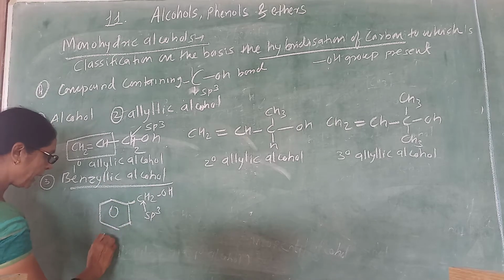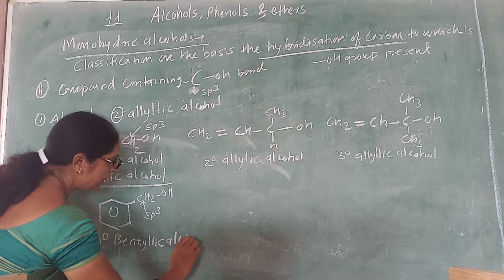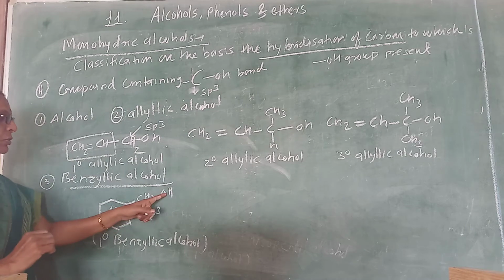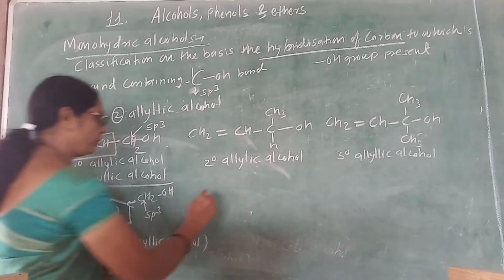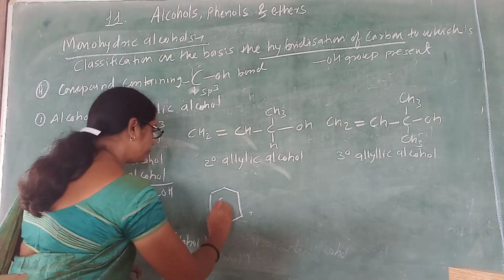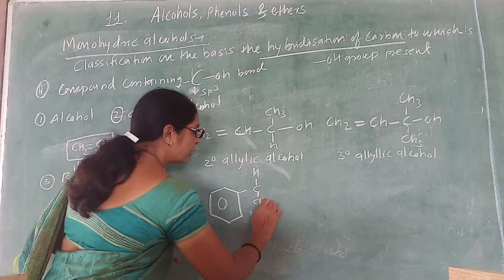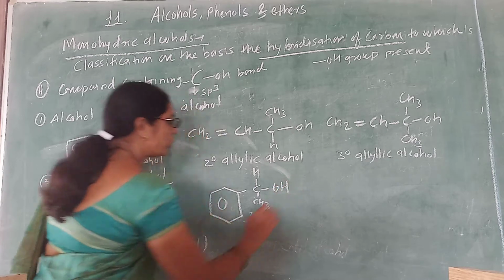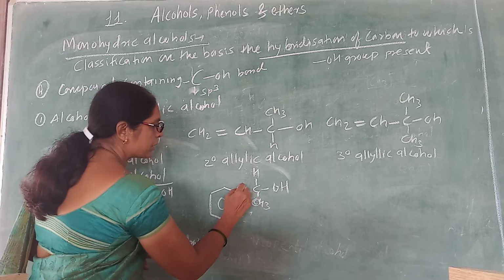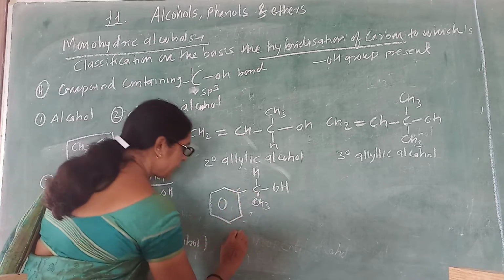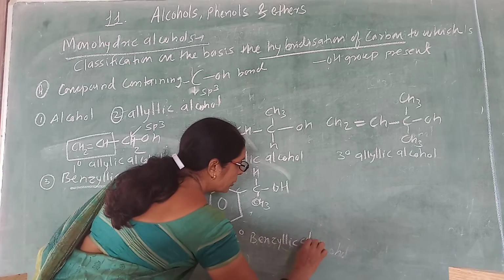Remember, it is a primary benzylic alcohol. I again repeat, it is a primary benzylic alcohol because hydroxy is attached to the carbon that is attached to only one carbon. So how do you write the secondary benzylic alcohol? Secondary benzylic alcohol is represented by replacing one hydrogen with an alkyl group, because the hydroxy group is now attached to a carbon which is attached to two carbons, this carbon and this carbon. Okay, so it is a secondary benzylic alcohol.